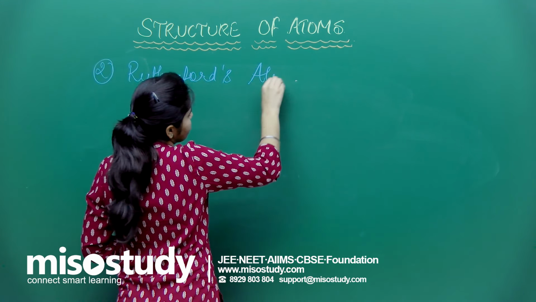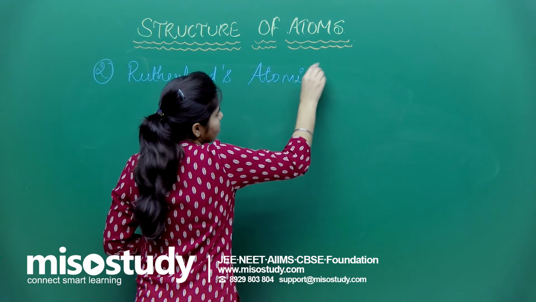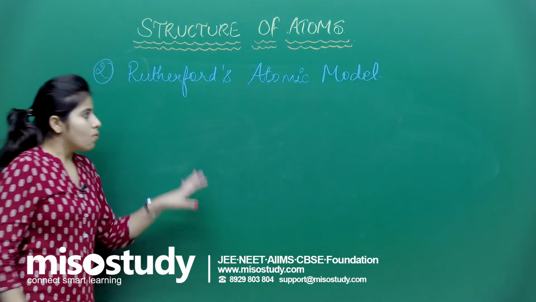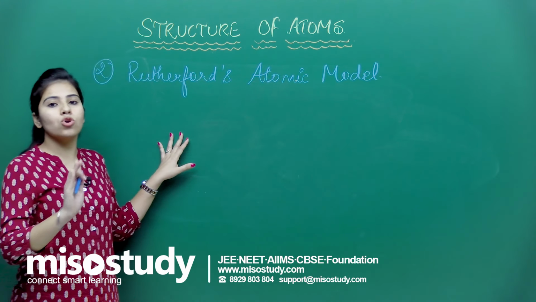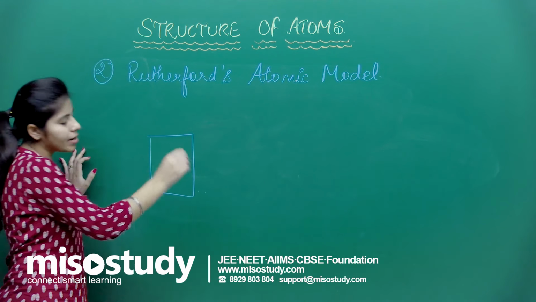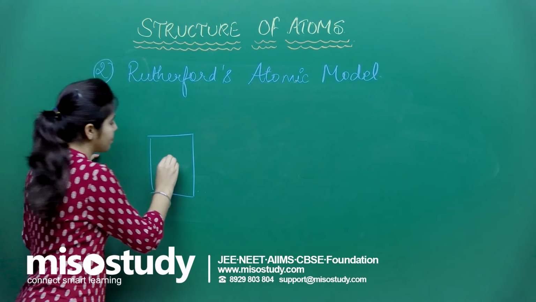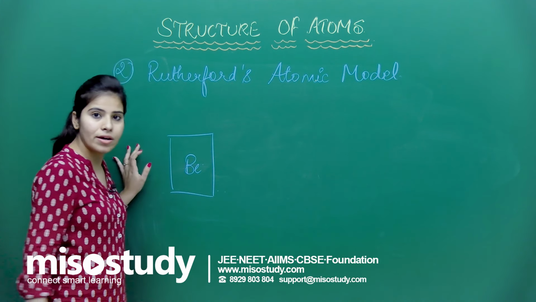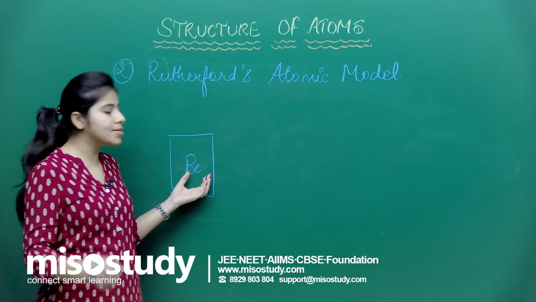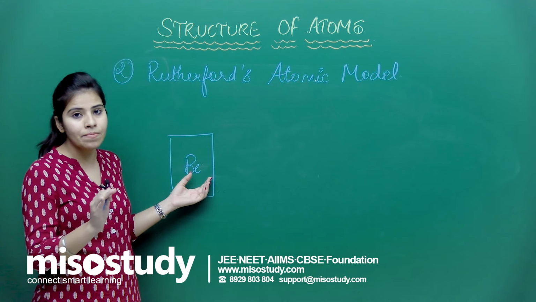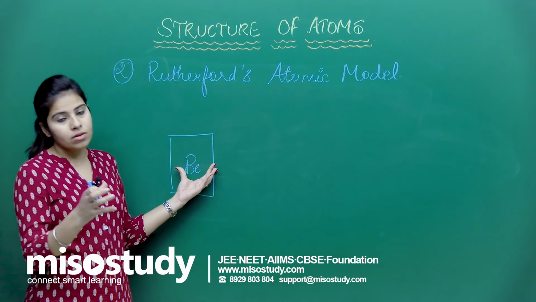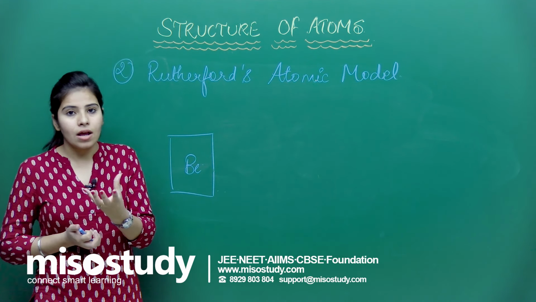Rutherford's atomic model. Now what Rutherford did was, he took a radioactive sample, say beryllium. He placed this in a closed vessel, right?